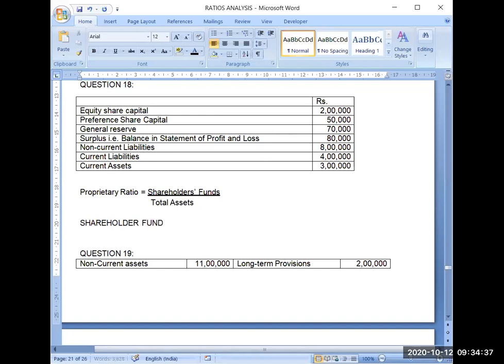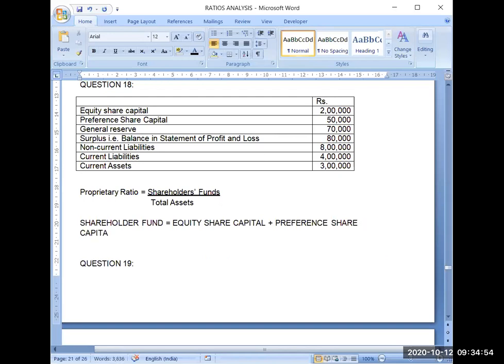Shareholder fund is equal to equity share capital plus preference share capital plus general reserve. These are part of reserves and surplus, and surplus in the statement of profit and loss is also part of reserves and surplus.